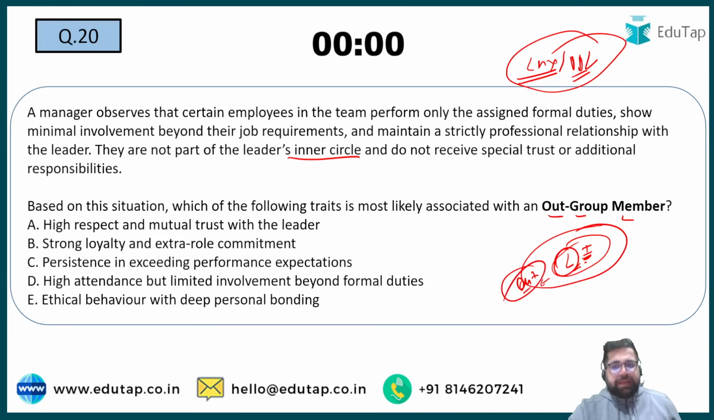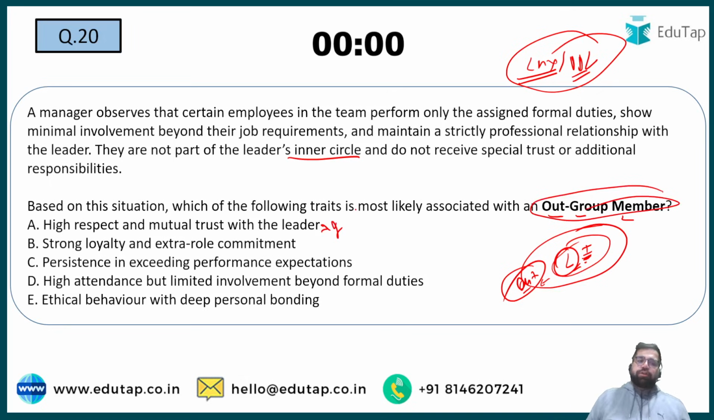Right? So please tell me which of the following will be a feature of an out group member. High respect and mutual trust with the leader. No, this is in group. Strong loyalty and extra role commitment. No, again in group. Persistence in exceeding performance expectations. Again, no, in group. High attendance but limited involvement beyond formal duties. Yes, this is an out group member.